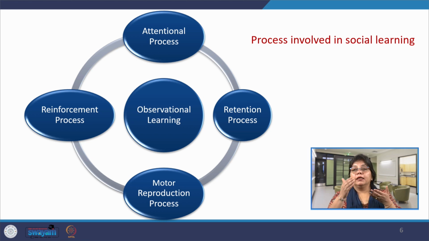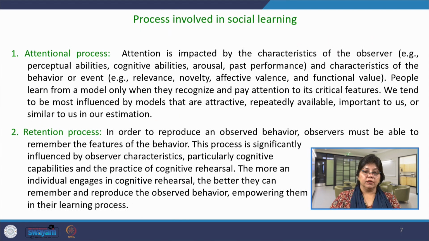So, he has given 4 processes that any individual will be involved in, and how he or she, based on observation, will imitate the behavior. The first process is the attentional process, then the retention process, the motor reproduction process, and the reinforcement process. These are the processes involved in social learning.